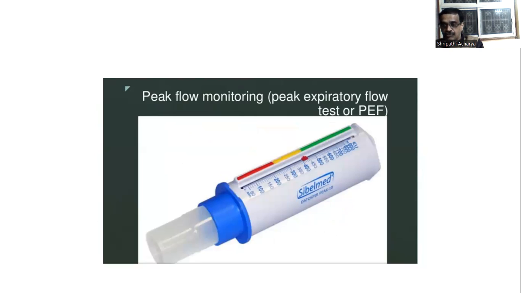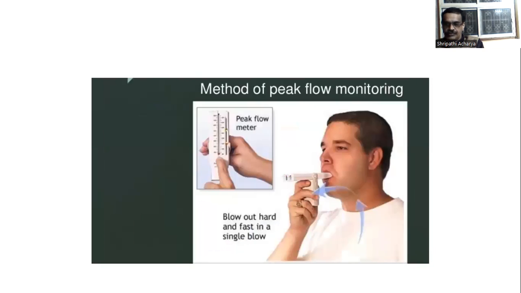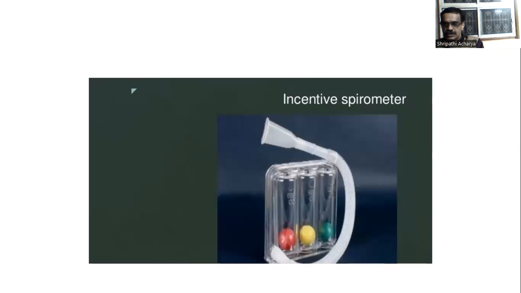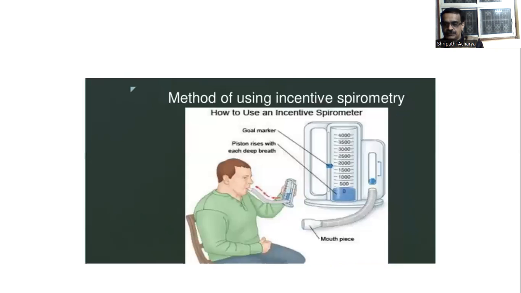That's called the peak expiratory flow meter, which is used to assess lung capacities. So this is the method of using the peak flow meter. This is the spirometer, used to record and measure respiratory volumes. The method.